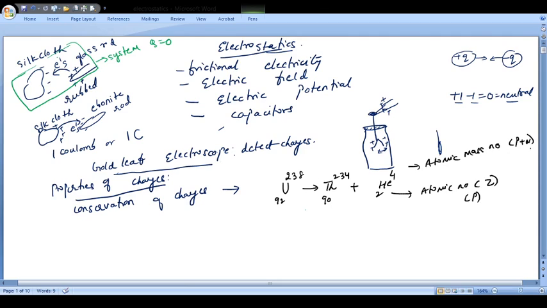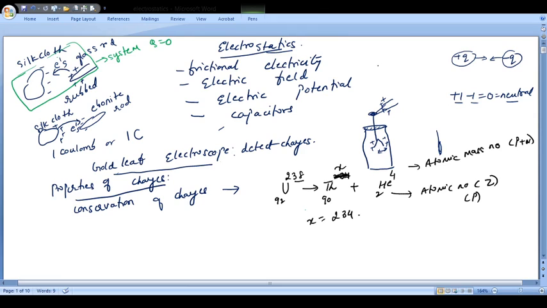Here, 238 equals 234 plus 4, so that conservation is there. 92 equals 90 plus 2. This is basically because of the conservation of charges. Suppose some numerical question is given where this number is not specified, say this is x, and you are asked to find the value of x. You will be able to do it, because it will be 238 minus 4, which gives 234. So this is your conservation of charges.